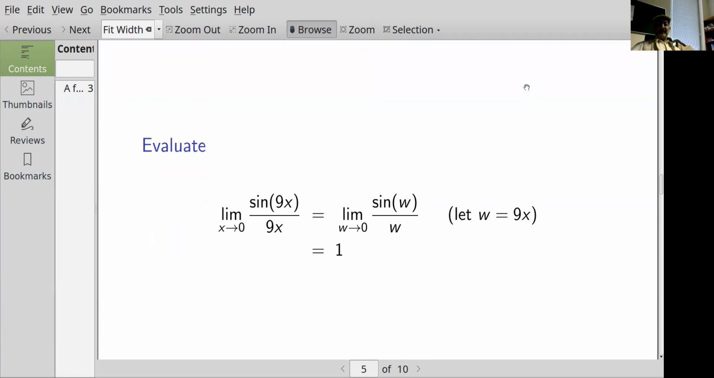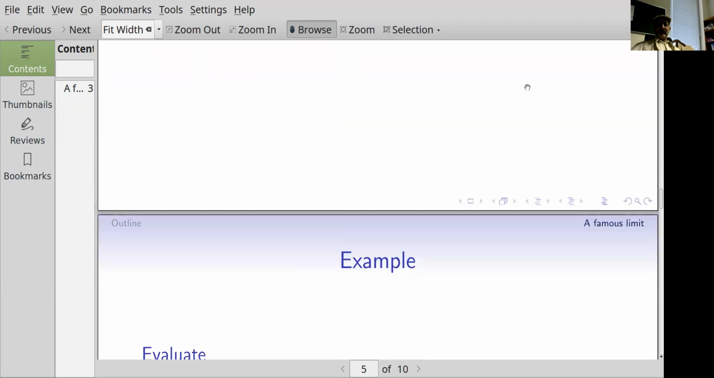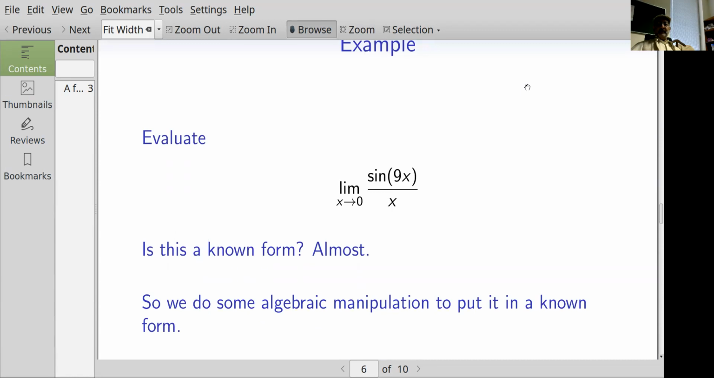Okay, so the limit as x goes to 0 of sine of 9x over 9x. Let w equal 9x, then that's the limit as w goes to 0 of sine of w over w. That's the same limit that we saw before, so that's also equal to 1. Now let's consider the limit as x goes to 0 of sine of 9x over x.